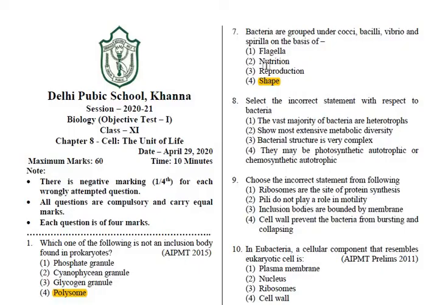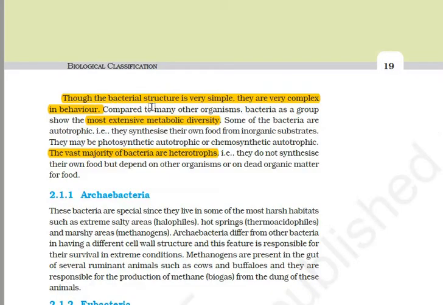But if you check this, it is written: select the incorrect statement with respect to bacteria. They may be photosynthetic or autotrophic, it is correct. Bacterial structure is very complex, it is wrong. Let me again read this statement which is given here: though the bacterial structure is very simple, they are very complex in behavior.